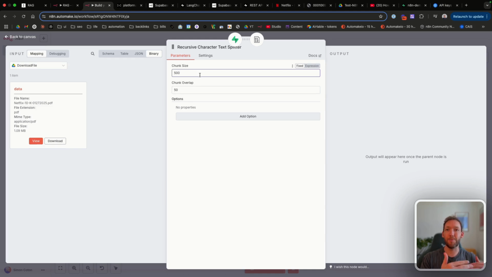So it says, okay, the paragraph was too long, but to retain context, we're going to go down to the next separator, which might be subheading within the paragraph. It might be full stop. It might be new line. And it basically will then split out that paragraph, but keep those paragraphs adjacent to each other in the database when we load them in, so that we've got that context and that flow, as well as choosing 50 characters of overlap. So we've got context between the previous paragraph and the next paragraph.